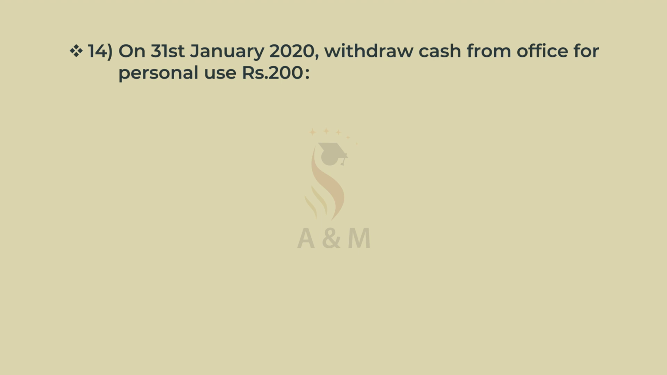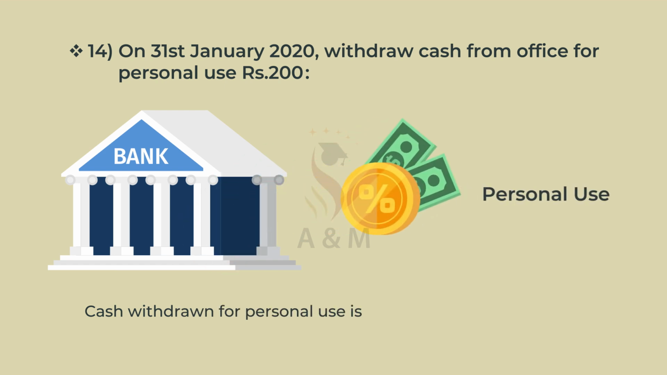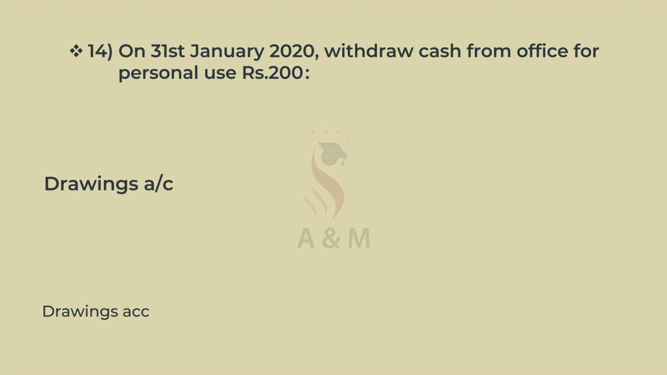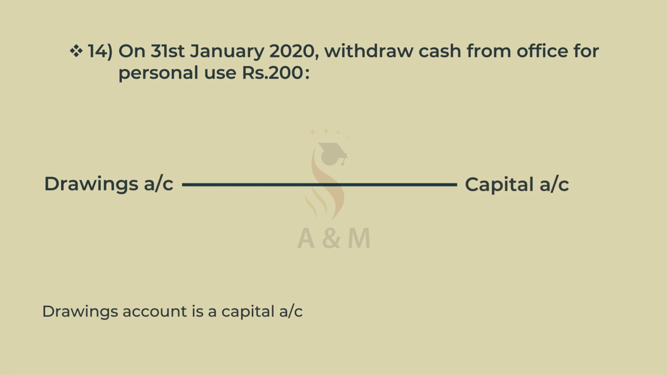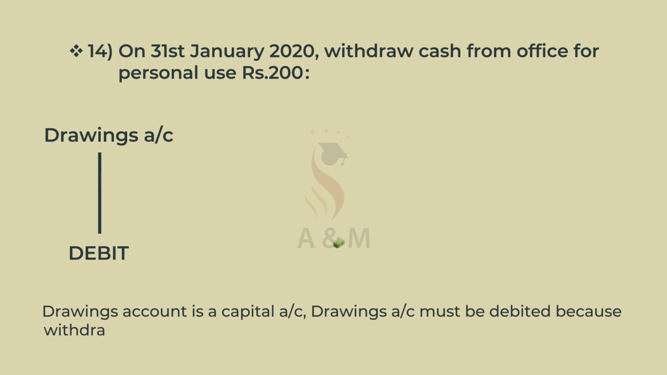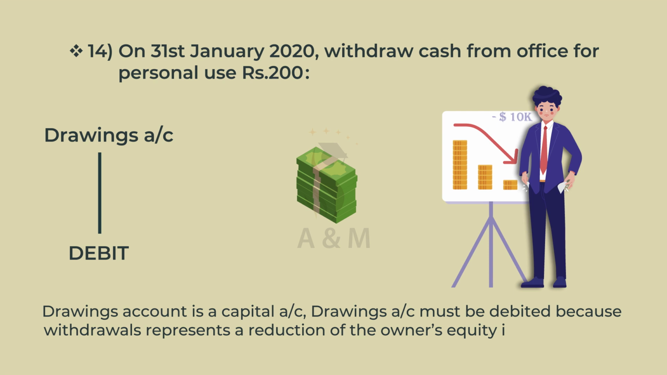14th. On 31st Jan 2020, withdraw cash from office for personal use ₹200. Cash withdrawn for personal use is a drawings to the business. Drawings account is a capital account. Drawings account must be debited because withdrawals represents a reduction of the owner's equity in the business.